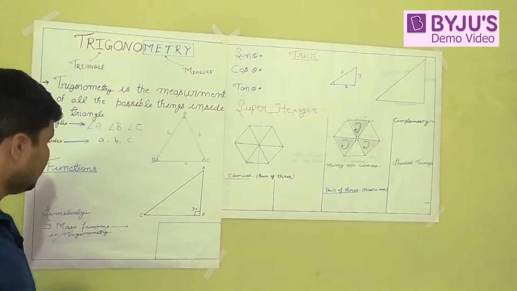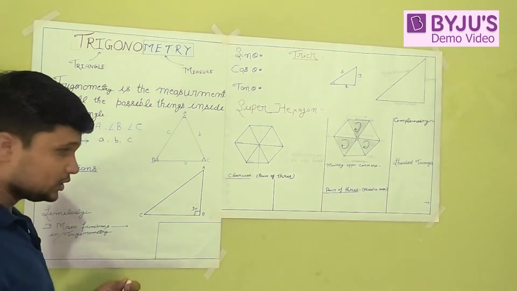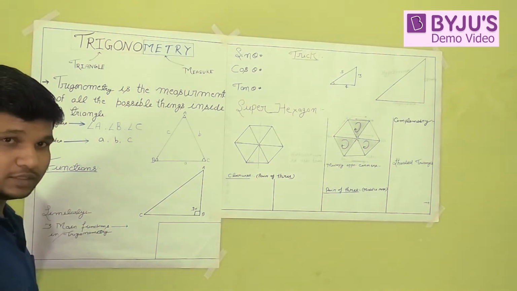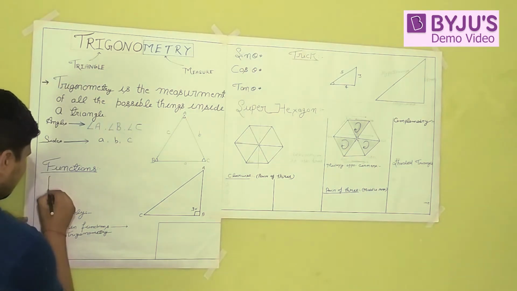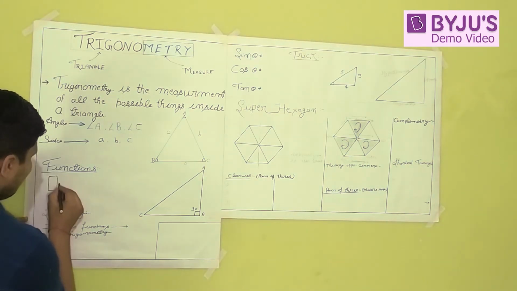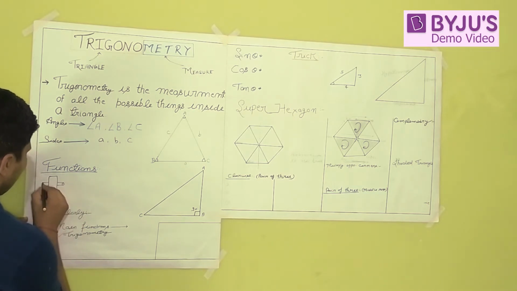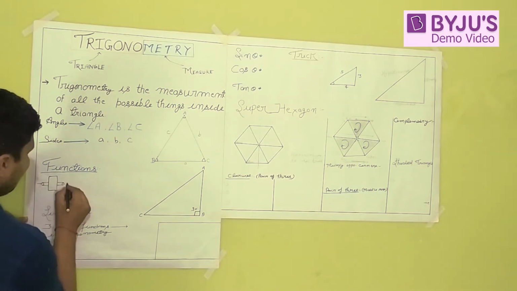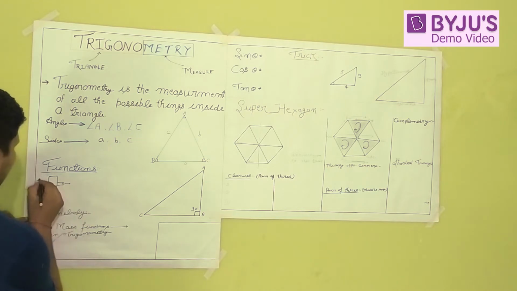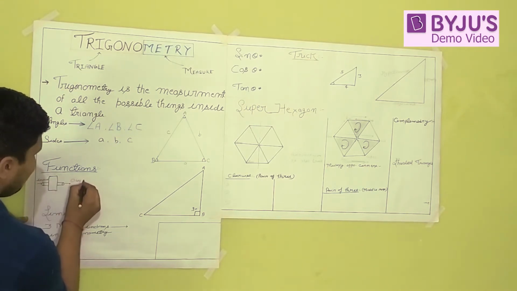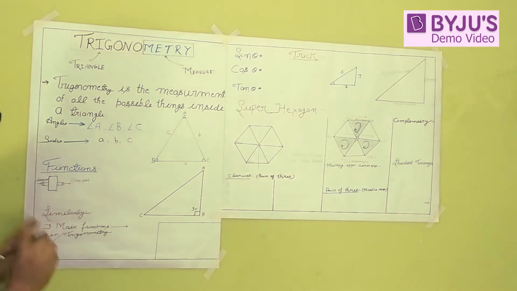Before proceeding further, I would like to discuss a very important thing, that is function. So what is a function? A function is a type of machine which takes input in the form of values and gives output in the form of values. So this is the input and this is the output of the function.